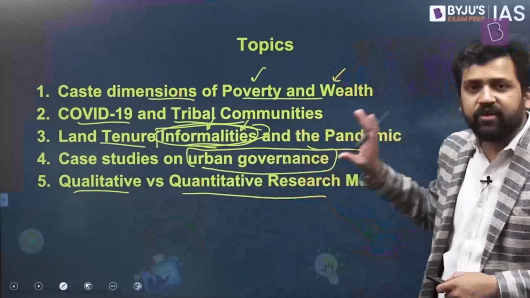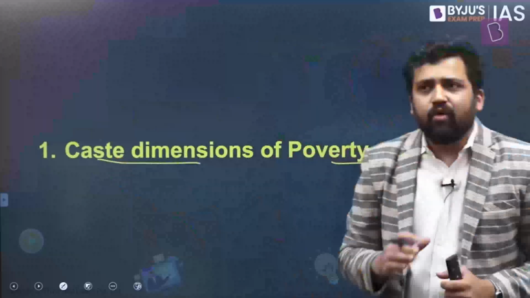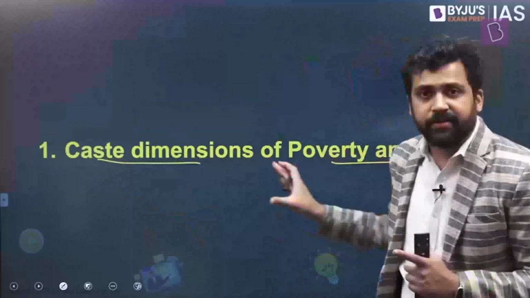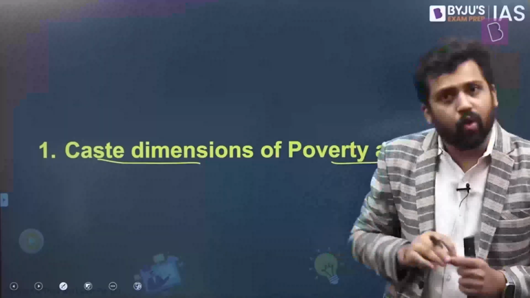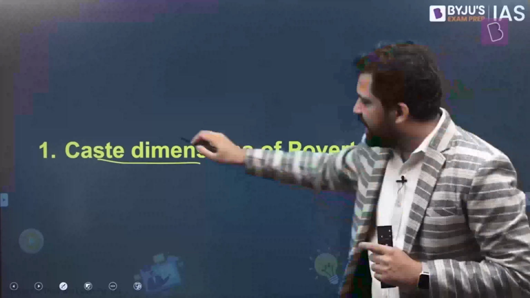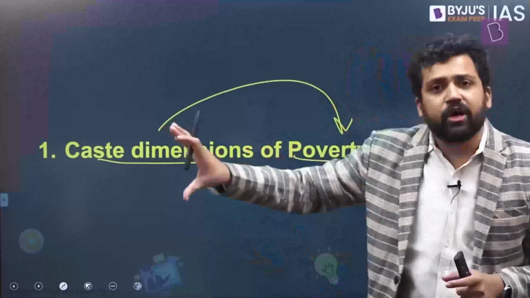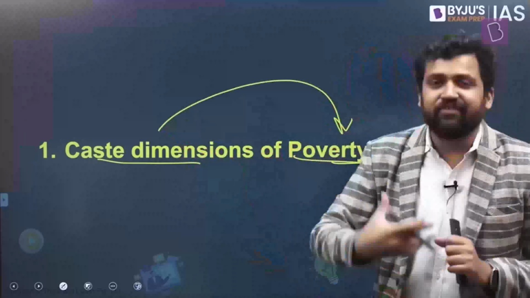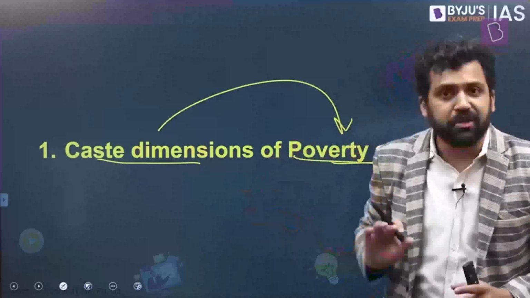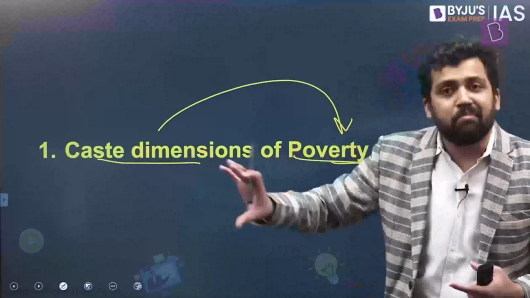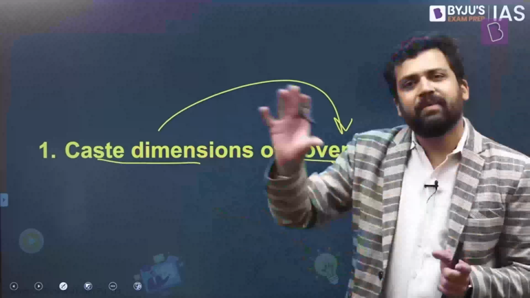So let's get started with the first topic. Caste dimensions of poverty and wealth. Now I want to tell you what all I'll be taking up under this. So first, we will see how some of the dimensions of caste have changed over time. How caste and poverty might be linked with one another. What could be some of the historical traditional reasons? Then we will refer to some empirical evidence, some recent findings, some study on poverty data, and what all they talk about caste dimensions, or about the marginalized communities, scheduled castes, scheduled tribes, other backward classes.